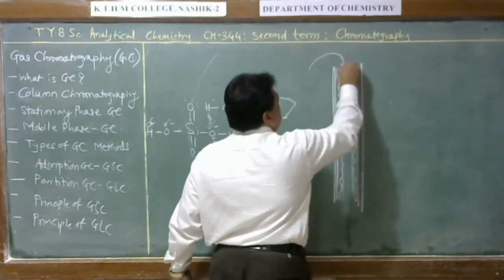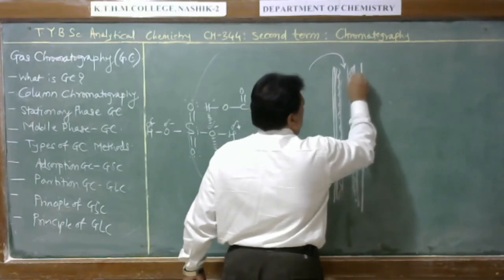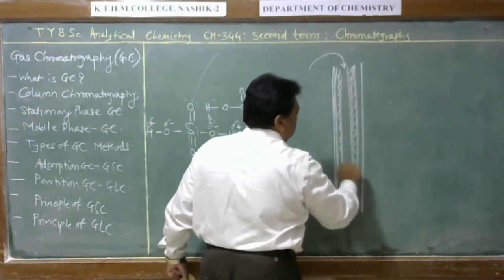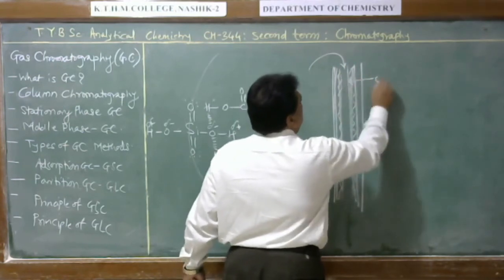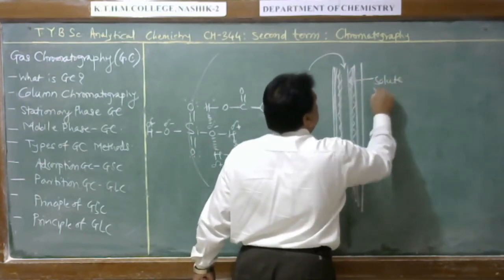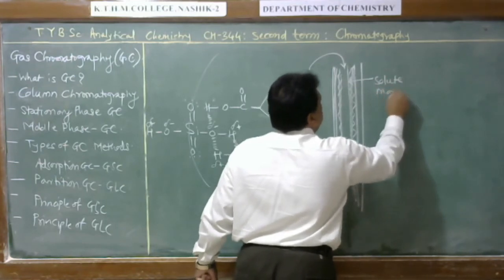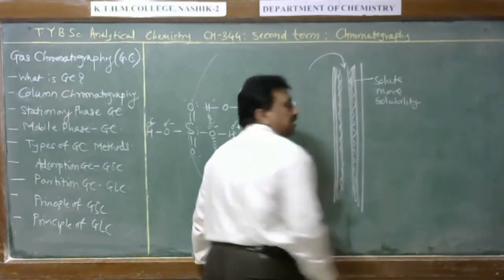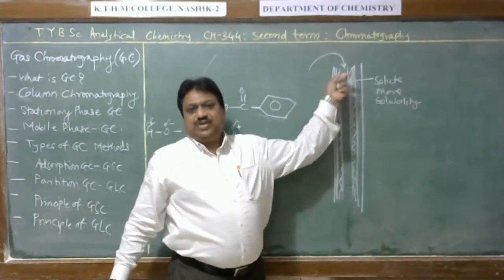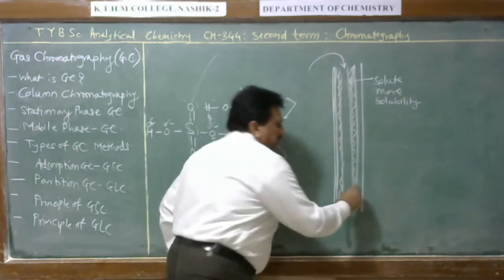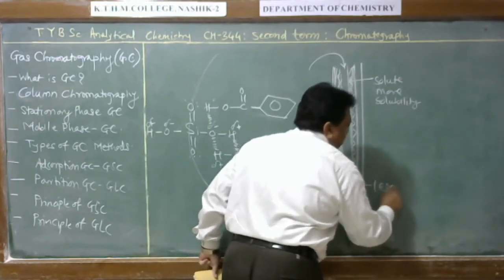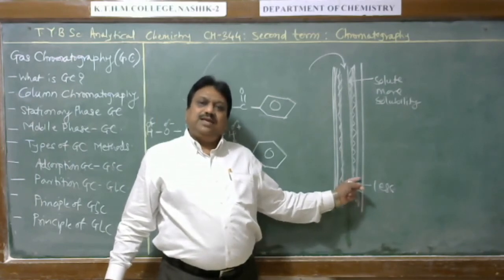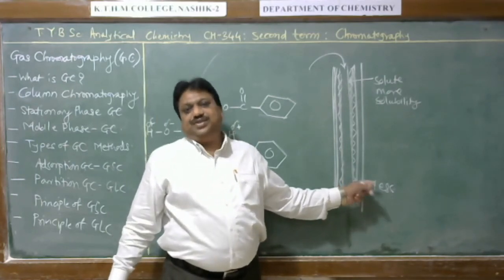If we pass a sample component, this liquid has the ability to dissolve the solute. Therefore a solute which has more solubility in the stationary phase liquid will be held at the top of the column, and a solute having less solubility in the stationary phase will be carried to the end of the column.